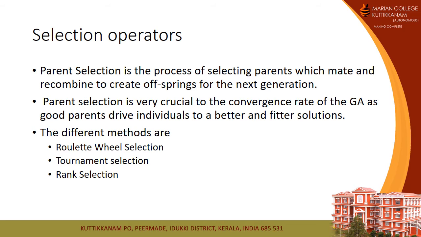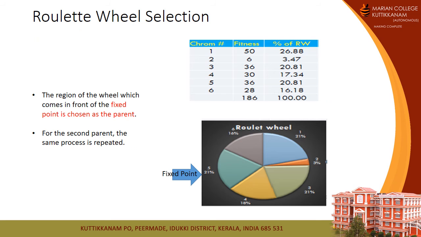Parent selection is very crucial to the convergence rate of the genetic algorithm, as good parents drive individuals to better and fitter solutions. The different methods are roulette wheel selection, tournament selection, and rank selection.